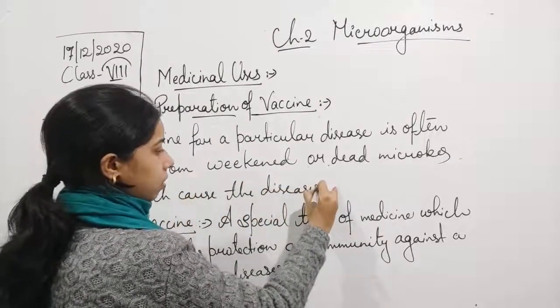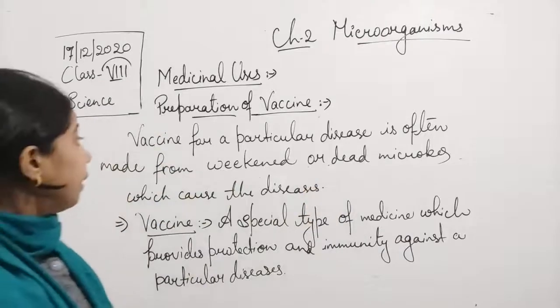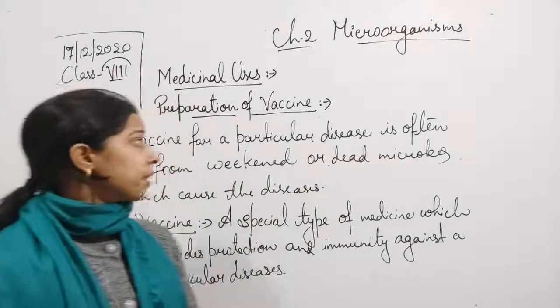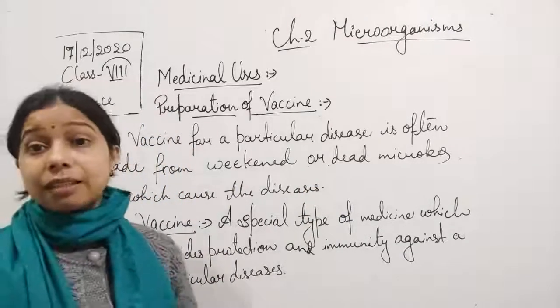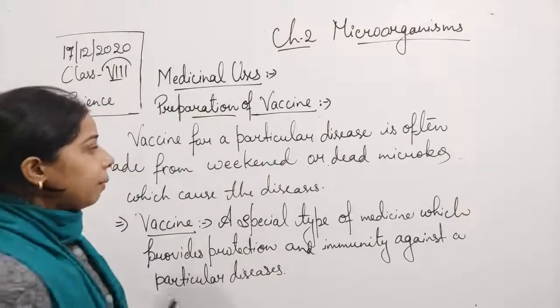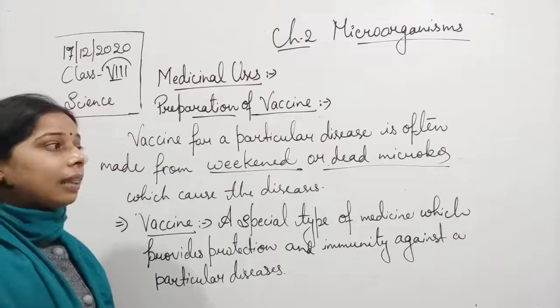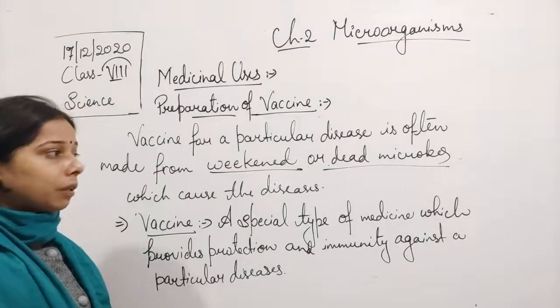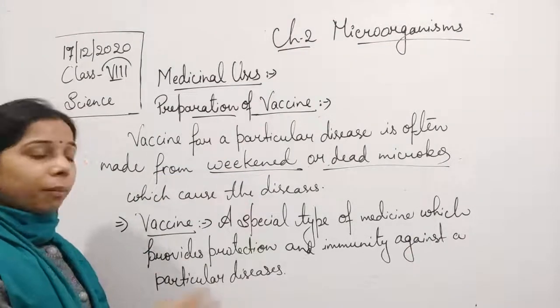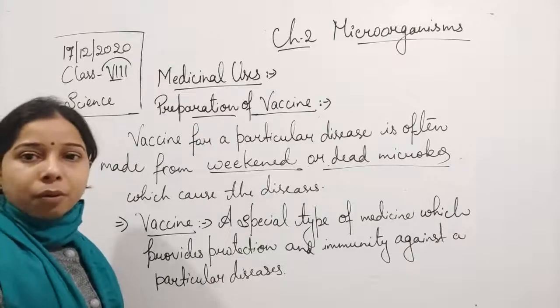So here the vaccine is used for a disease, and it is prepared with the help of weak microbes or dead microbes, and that helps the person to be protected from that particular type of disease.